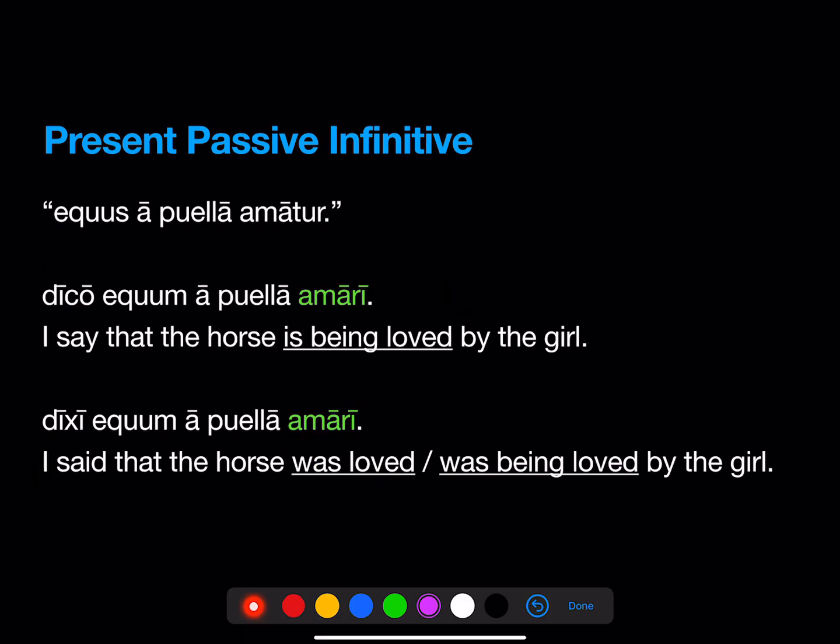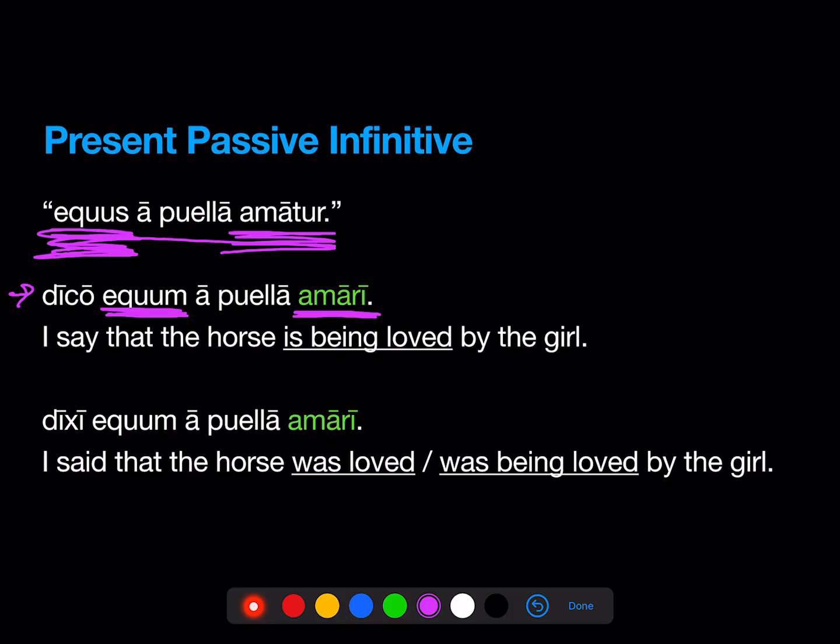So let's try it with a passive infinitive. Equus a puella amatur. The horse is being loved by the girl. So if we put it in indirect statement, we're going to take the horse. It's in the passive now, so he's the subject now. And we're going to make him accusative. We're going to take the verb and we're going to turn it into an infinitive.